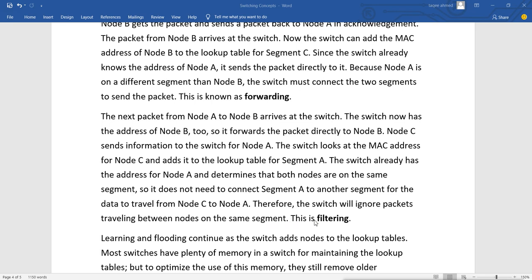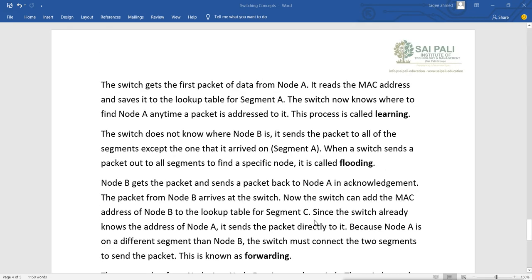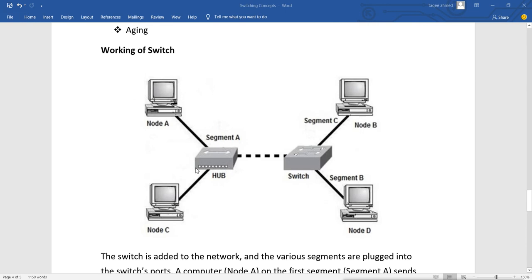This is called filtering. Now filtering means what? Here, if you see, this is the hub.